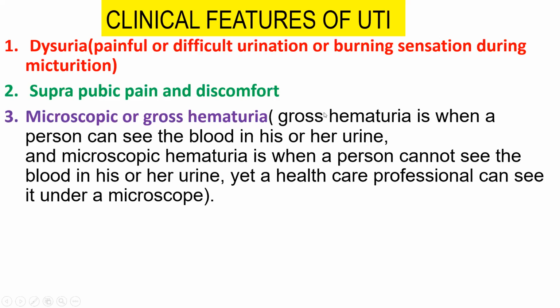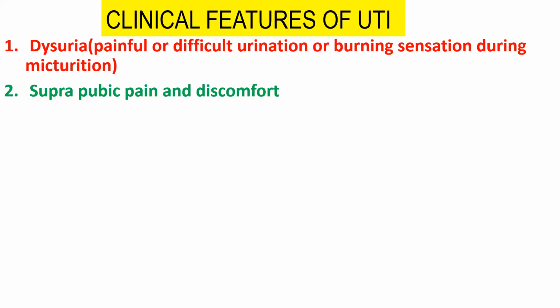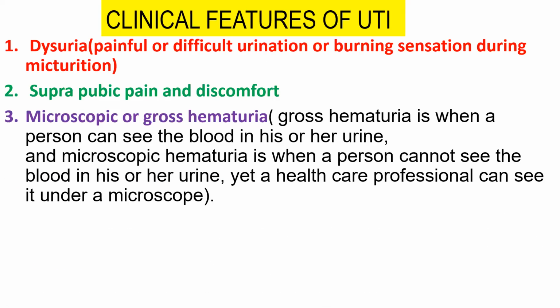Marcy, tell me, what is the difference between microscopic and gross hematuria? Gross hematuria is when a person can see the blood in his or her urine, and microscopic hematuria is when a person cannot see the blood in the urine. Yes, very good. Okay, that was the third point.